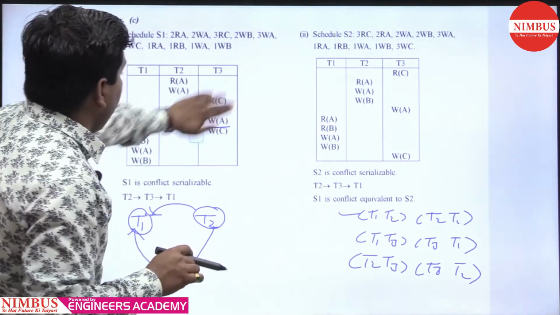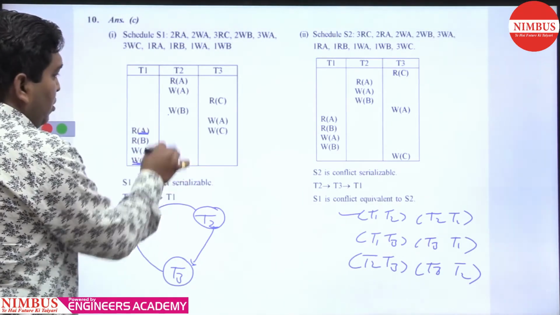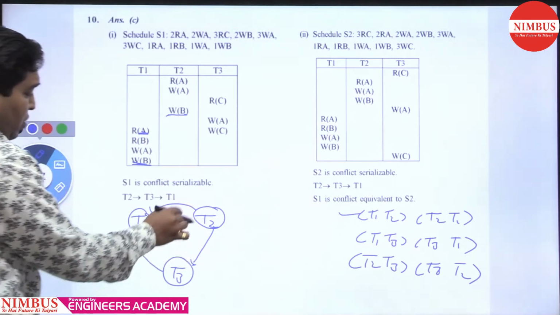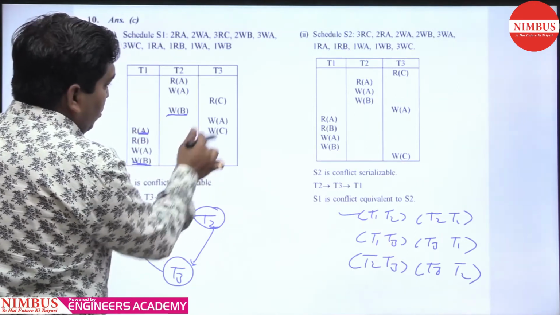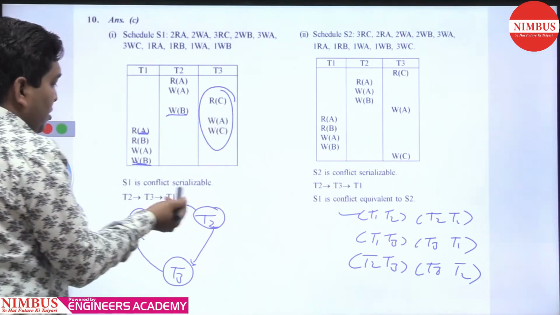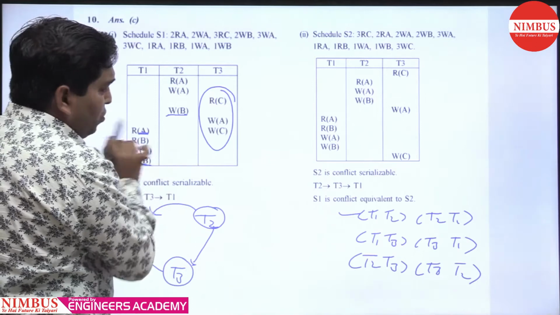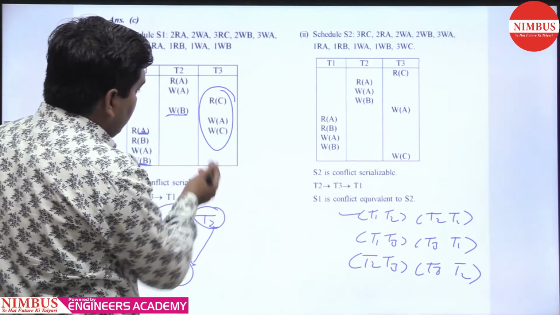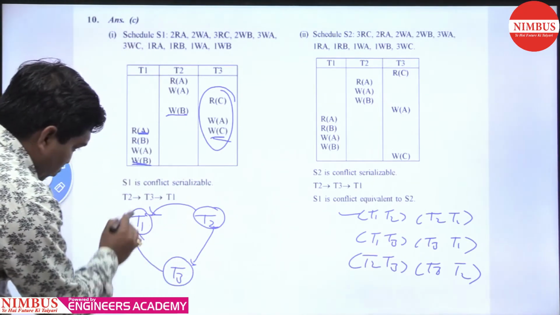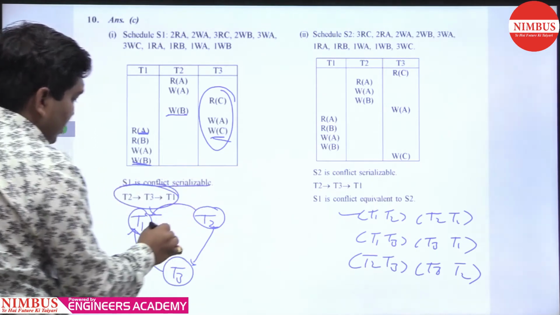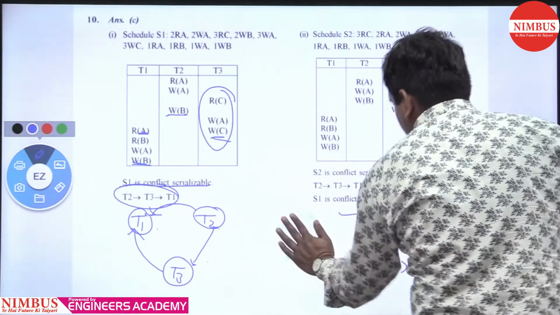Now we talk about B. Where is B? T1 to T2, no, but T2 to T1, yes; the edge T2 to T1 is already made. Then T1 to T3, no, because T3 has no B, so it makes no sense. So you check T1, T2, T2, T1, getting my point. And what about C? C is only in T3, not in T1 or T2. So here we get T2, T3 and T1. S1 is conflict serializable and the order is T2, T3 and T1. Now we'll check S2.